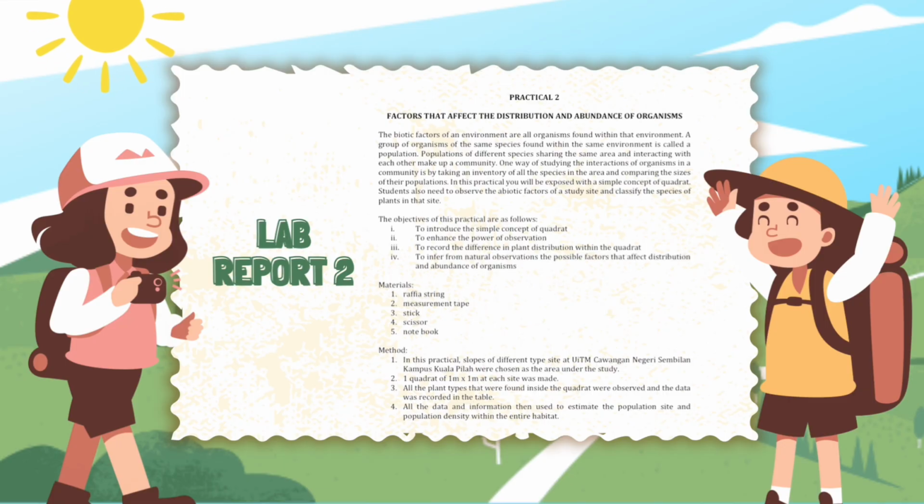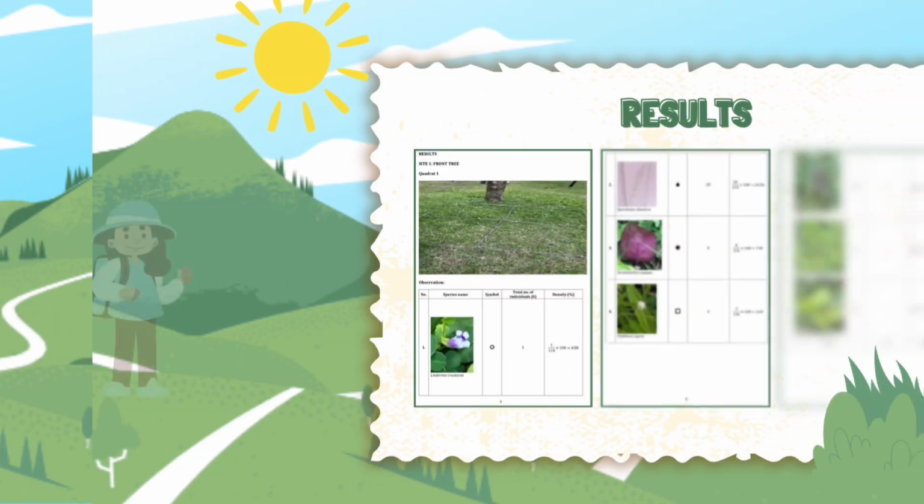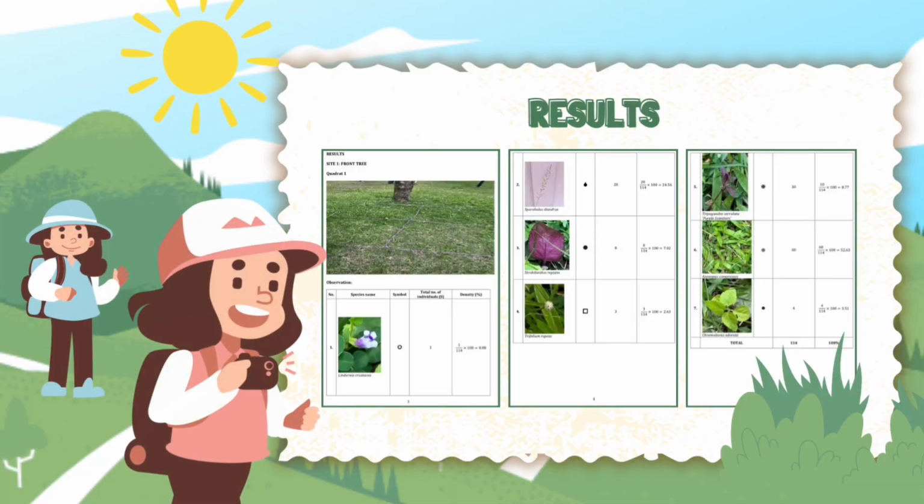Materials: 1. Raffia string. 2. Measurement tape. 3. Stick. 4. Scissor. 5. Notebook. Method: 1. In this practical, slopes of different types of site at UiTM Cawangan Negeri Sembilan, Kampus Kuala Pilah were chosen as the area under study. 2. One quadrat of 1 meter by 1 meter at each site was made. 3. All the plant types found inside the quadrat were observed and the data was recorded in the table. 4. All the data and information were then used to estimate the population size and population density within the entire habitat. So here's our result for Lab Report 2, Quadrat 1.